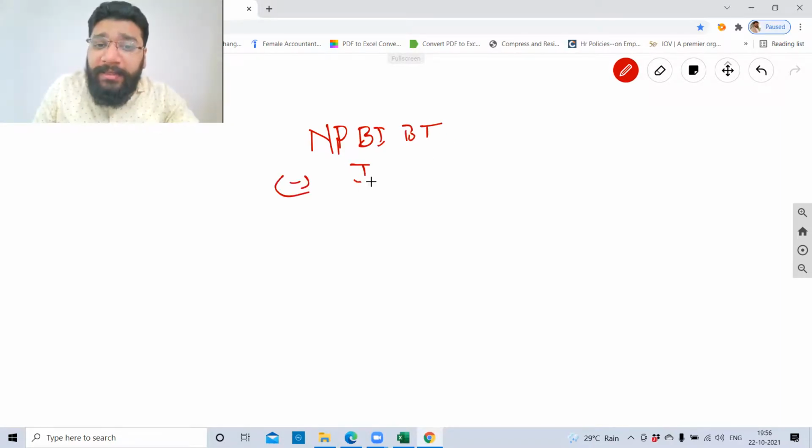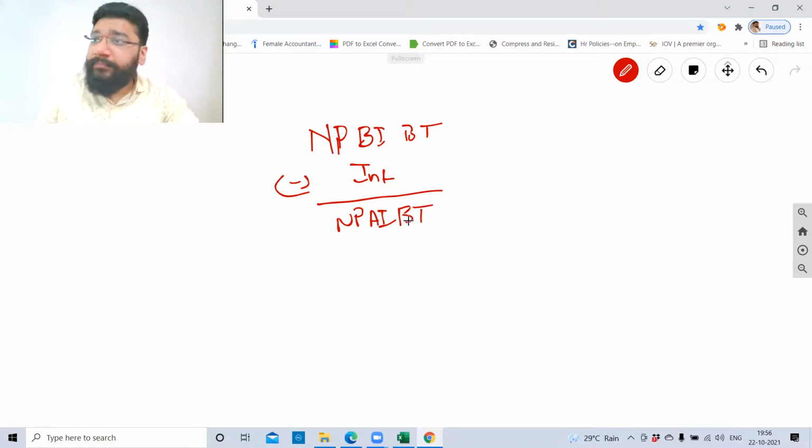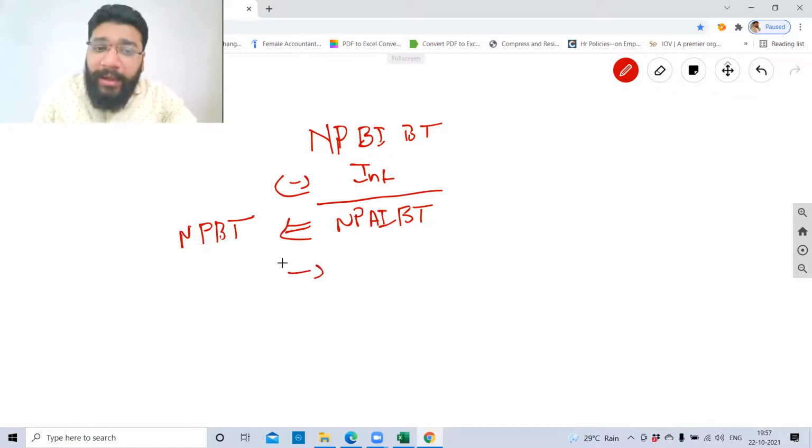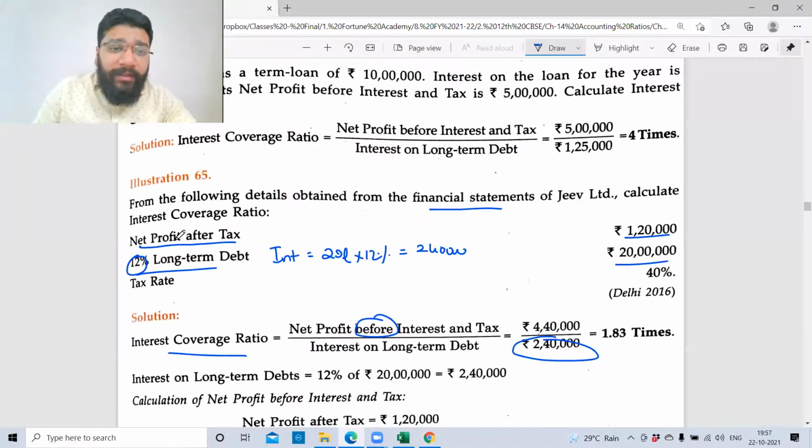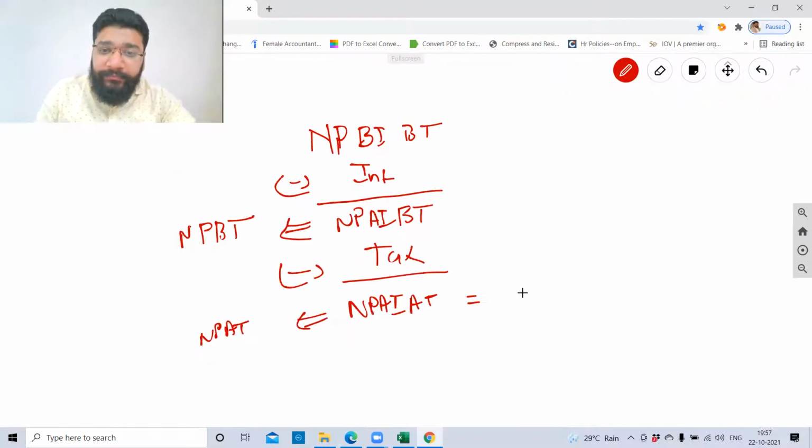From that, first you'll minus interest in order to get net profit after interest before tax, which is short and sweetly called as net profit before tax. From this, you'll minus what? Tax in order to get net profit after interest after tax in our language, which normally we call it as net profit after tax. Now they have given you net profit after tax, 1,20,000.